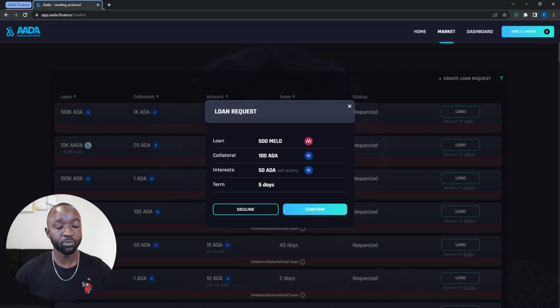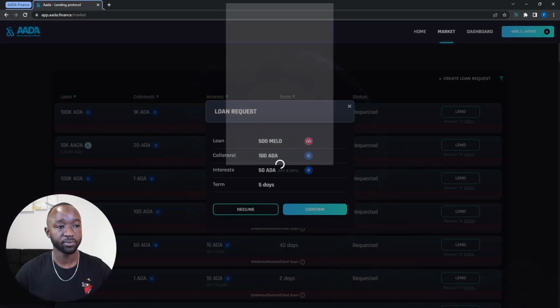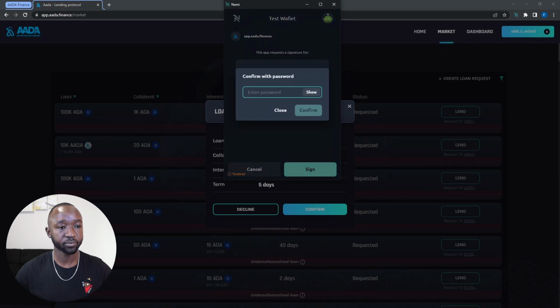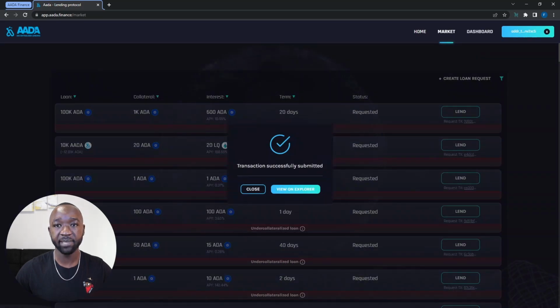So now that I've confirmed all of the properties of my loan, I'm going to click on the confirm button to confirm and actually process this loan request. Once I do that, I can see here that I'm now going to be requested to sign my transaction. So I'm going to go ahead and do that. At this time, my loan has now been sent to the blockchain to be processed. We're going to give the blockchain a few minutes to process this transaction, and then we're going to refresh the market page and confirm that we can see our loan.